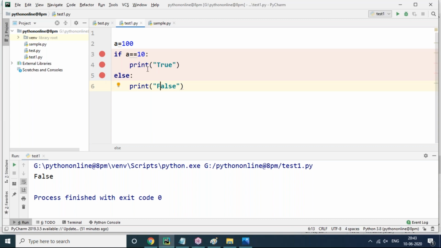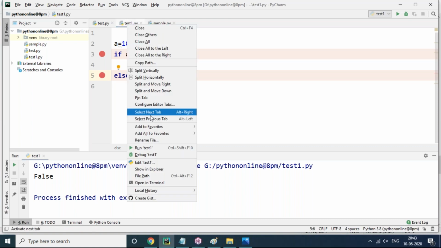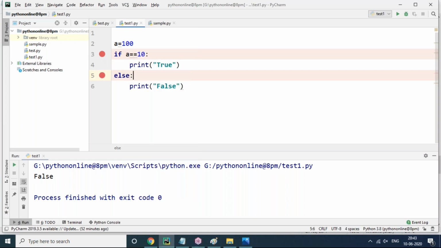But this is not meaningful, because it's a print statement. Here I want to check whether control jumps into the if block or else block, and I can check that by keeping a breakpoint. After keeping the breakpoint, right click on the tab test1.py. Usually you would run test1, but don't run it this time. If you want to monitor your code, go with debug test1. Click on debug test1.